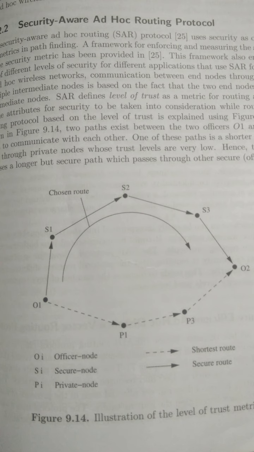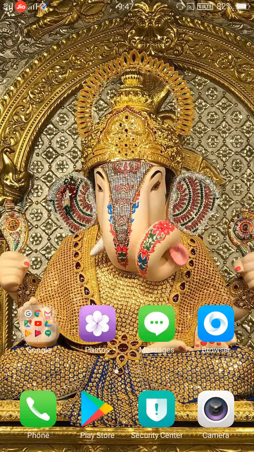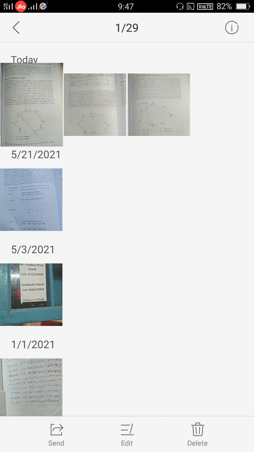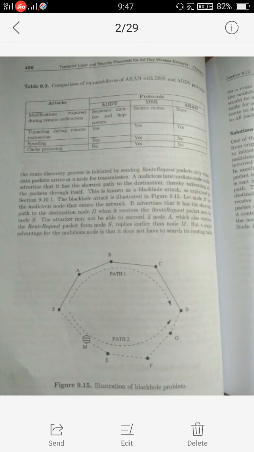Another protocol is the security aware ad hoc distance vector routing protocol.